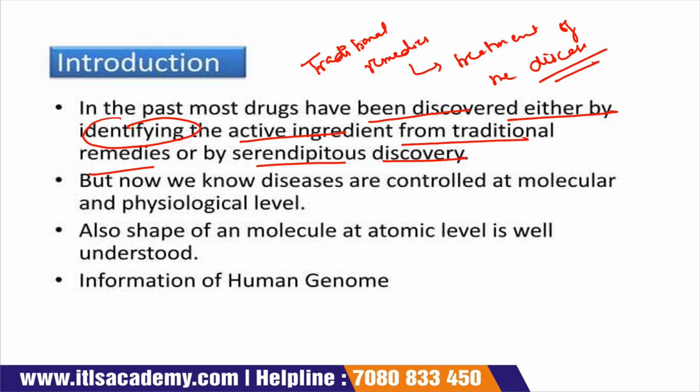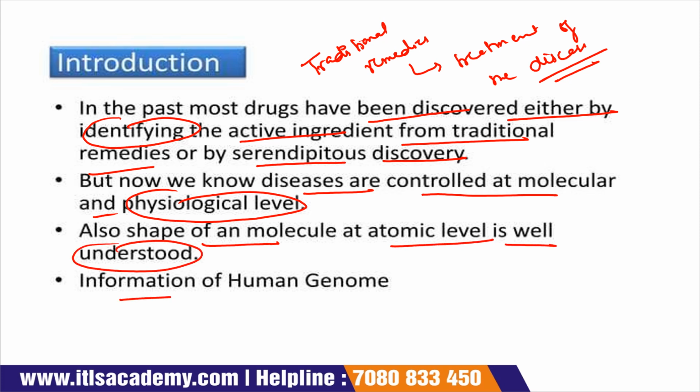But now we know diseases are controlled at a molecular and physiological level. Also, the shape of a molecule at the atomic level is well understood. And there is information of the human genome.